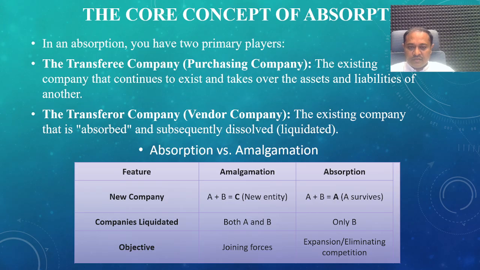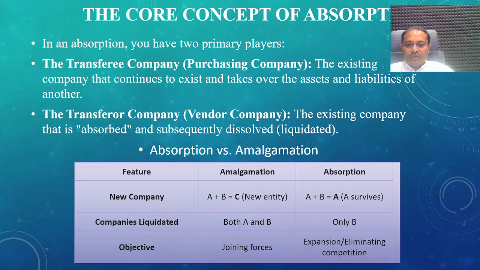The second feature is the company's liquidation. In amalgamation, both A and B company decide to amalgamate, but in such a case both companies are required to go through the liquidation process. In absorption, only B company will be liquidated. Dissolved is not a proper word, there is a liquidation of the company. The word dissolution is used for the dissolution of a partnership.